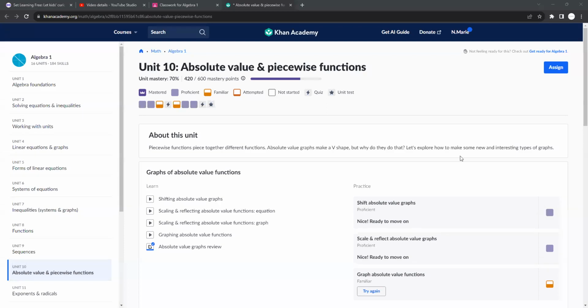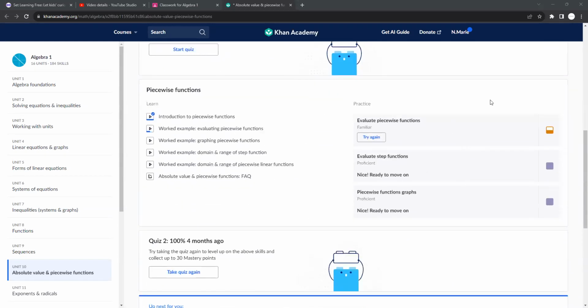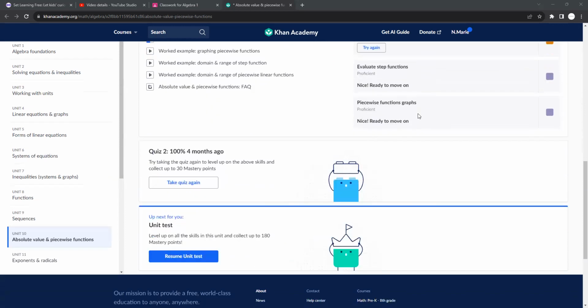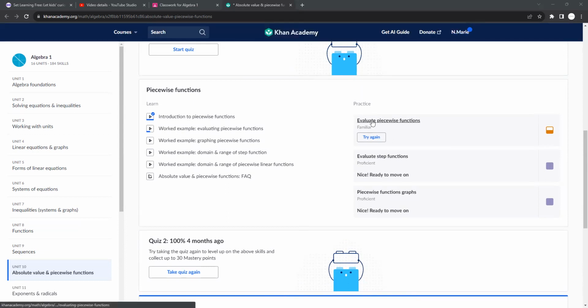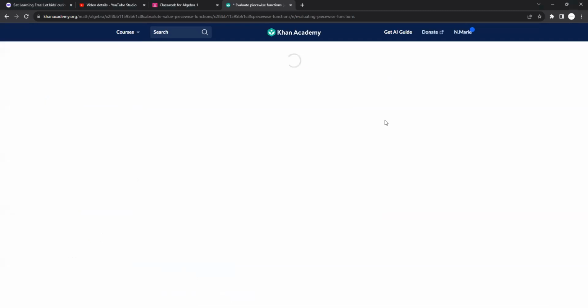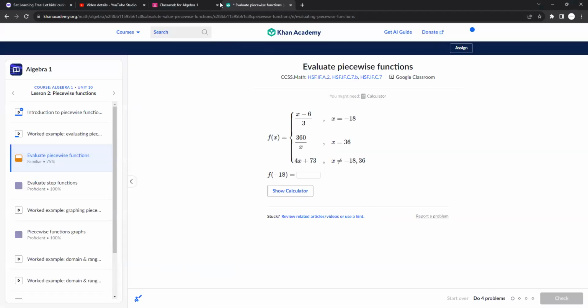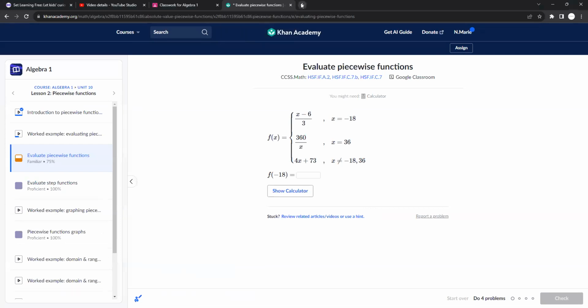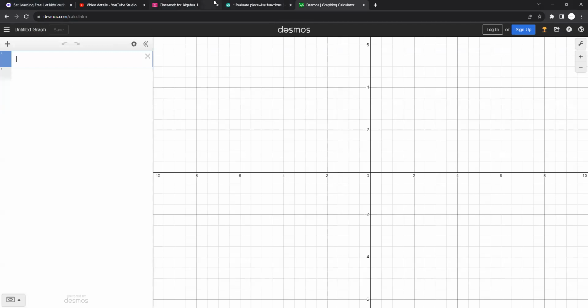Okay, so for this video, we're going to be dealing with piecewise functions: evaluating them, graphing them, and how to deal with them. These look exactly like they sound. They are basically like pieces. So let's go on Desmos and look at some examples.